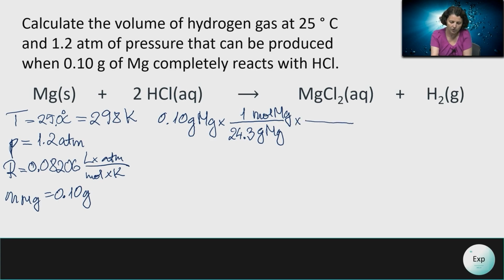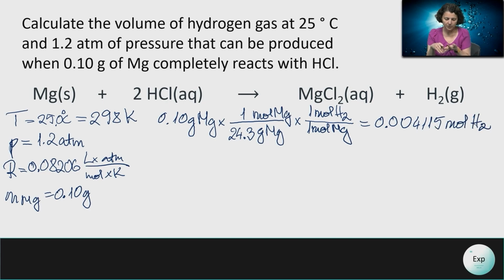And from there, we're going to say that for every 1 mole of magnesium consumed in the reaction, we're producing 1 mole of hydrogen gas, giving us a final number of moles of gas of 0.004115 moles of hydrogen.